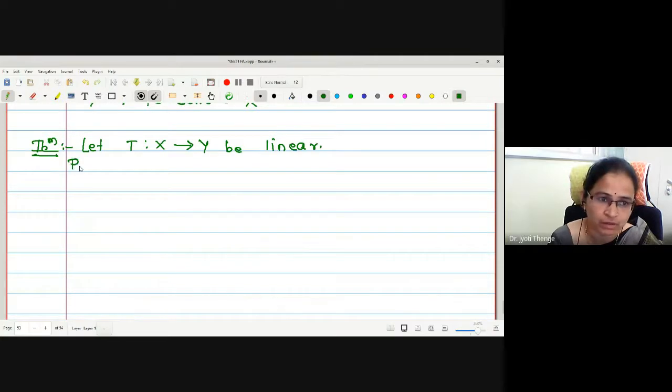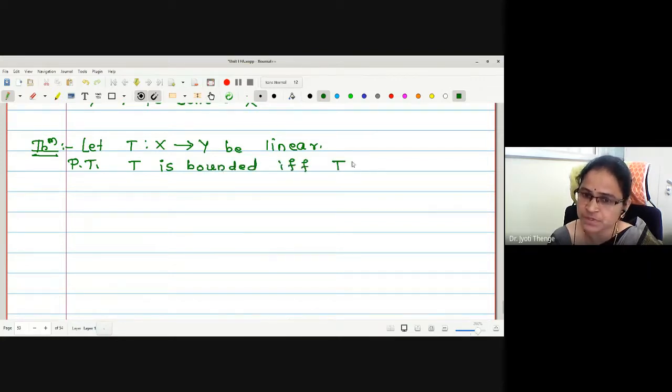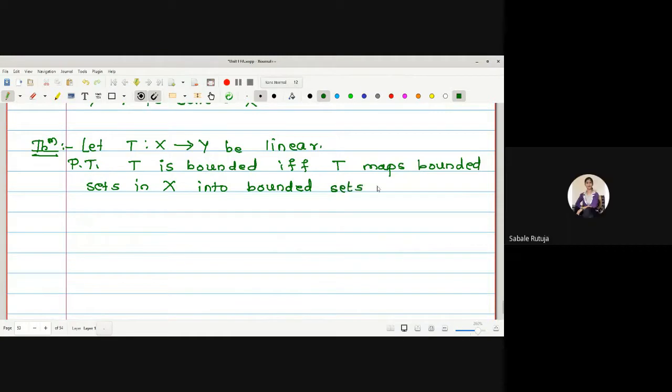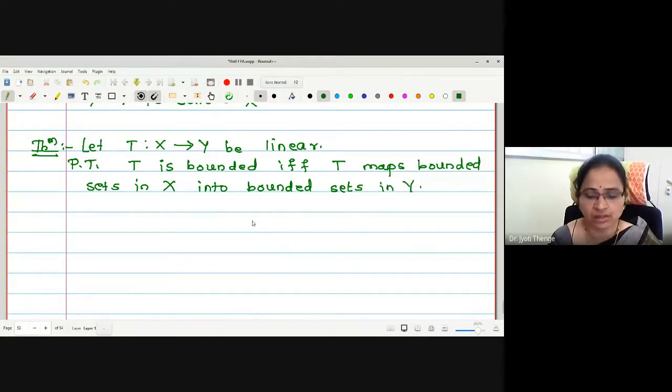Prove that T is bounded if and only if T maps bounded sets in X into bounded sets in Y. What is the simple meaning? Image of a bounded set is bounded, right? Yes, ma'am. This is the third property of linearity we are going to study.